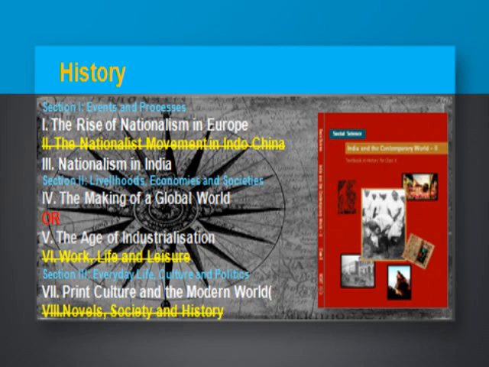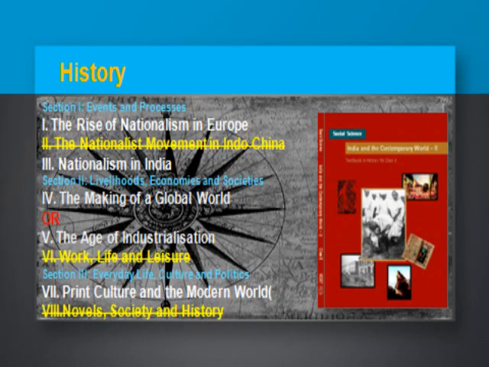Next, we have a choice of chapters: either you do the making of the global world or the age of industrialization, and we are going to do the age of industrialization. We opted for it. Here we will understand the pre-industrial era, the age of industrial revolution, hand labor, the various machines which developed during the age of industrialization, how colonies developed during industrialization, and the peculiarities of industrial growth and the market for goods. This we will understand and realize.